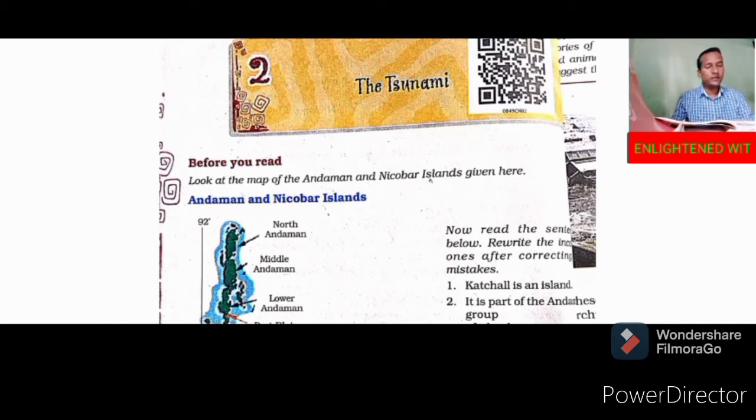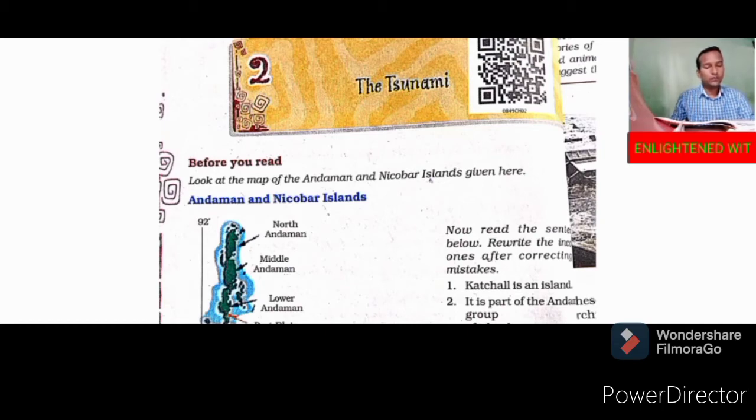Then the family rushed out of the house. Rush out means move forward violently.